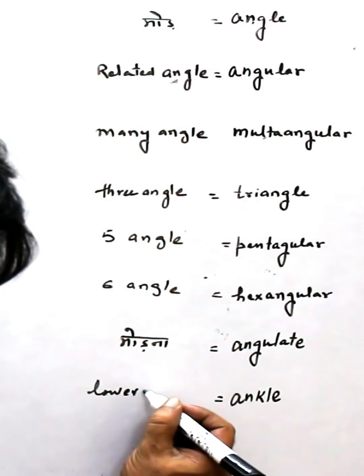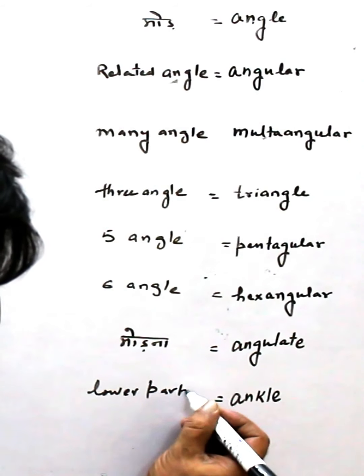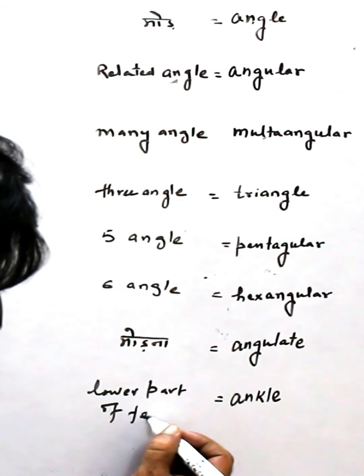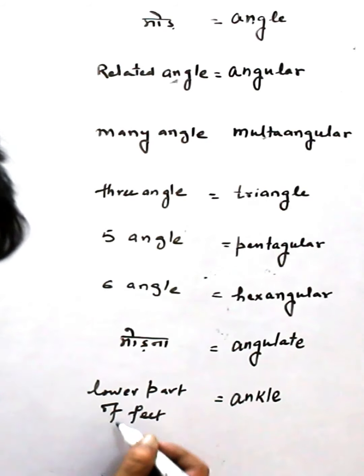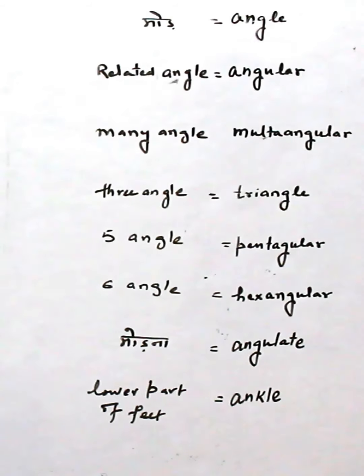But ankle means what we say, that where feet like this, so this part we say ankle, and this is because of angle, it is we say ankle.